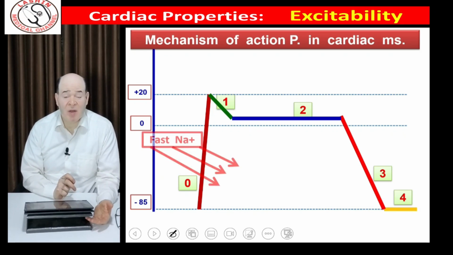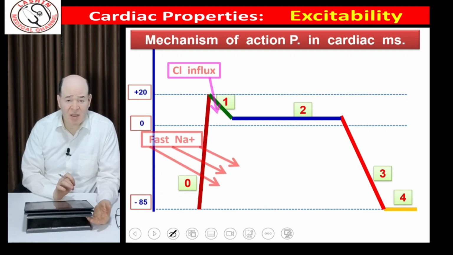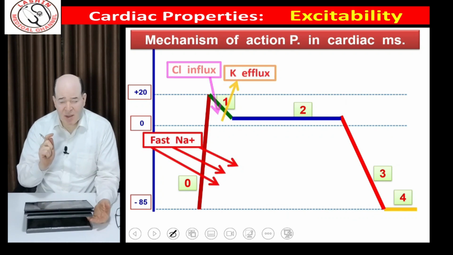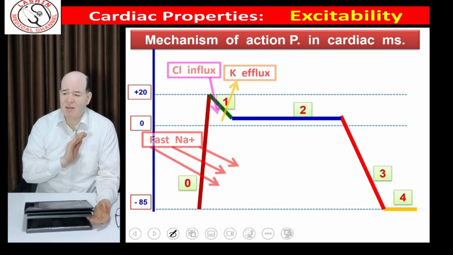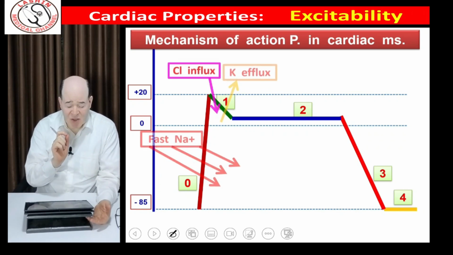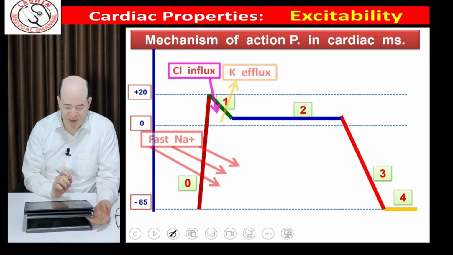Phase 0 is caused by rapid sodium influx via fast sodium channel. The process of partial repolarization has two causes. First, potassium efflux as the role of repolarization on all tissues. We have additional cause here, which is chloride influx.